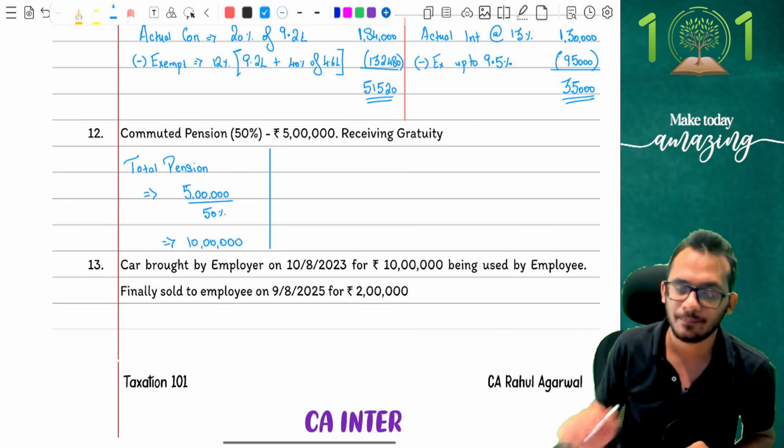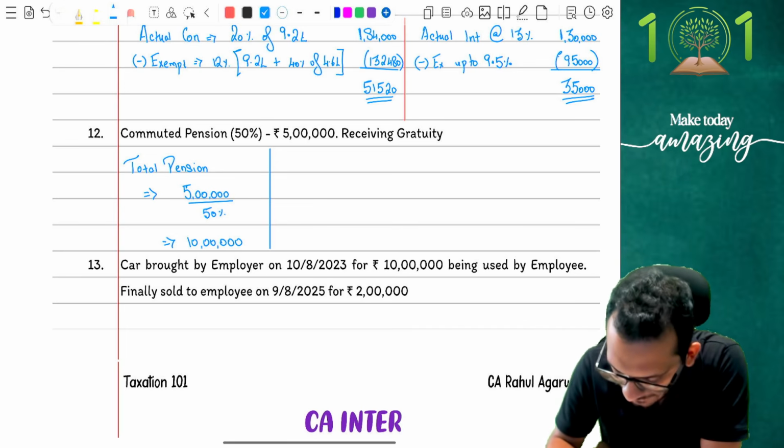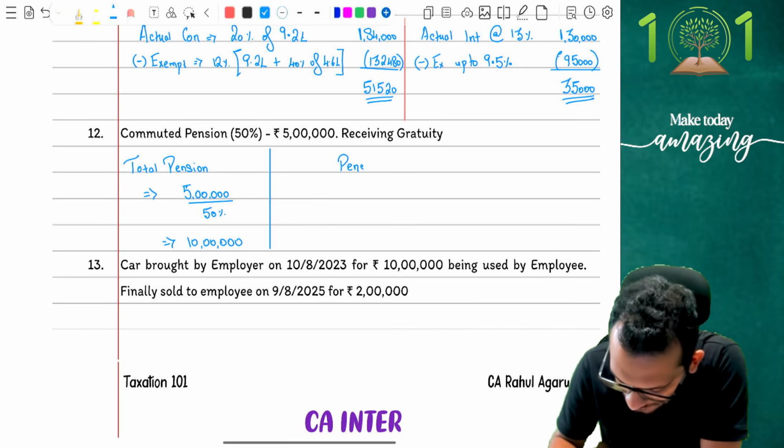Any doubts on this part? Yes. Now I will move on forward. I will ask the simple question: how much pension did you receive? I will say very simple. Rahul, I received 5 lakh rupees.